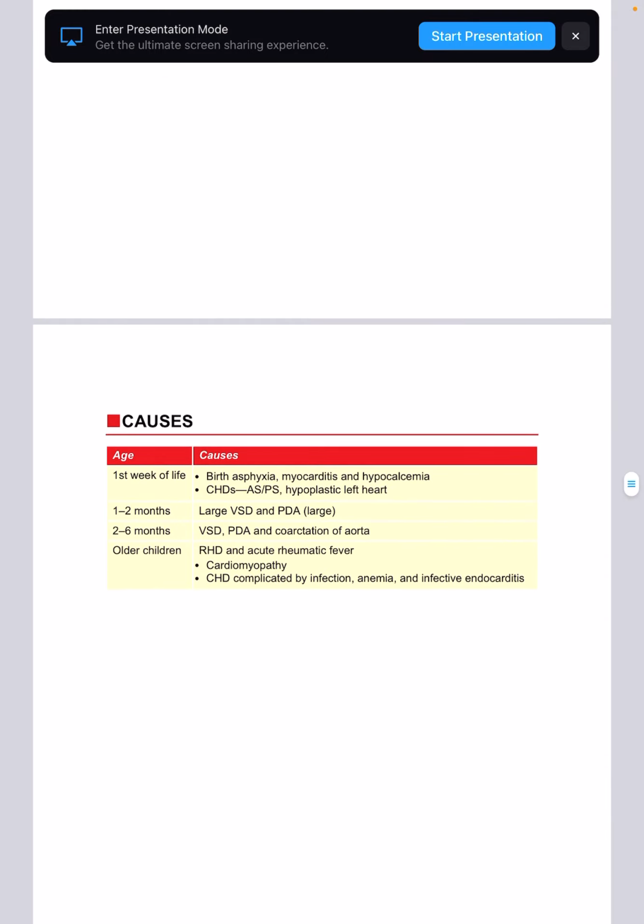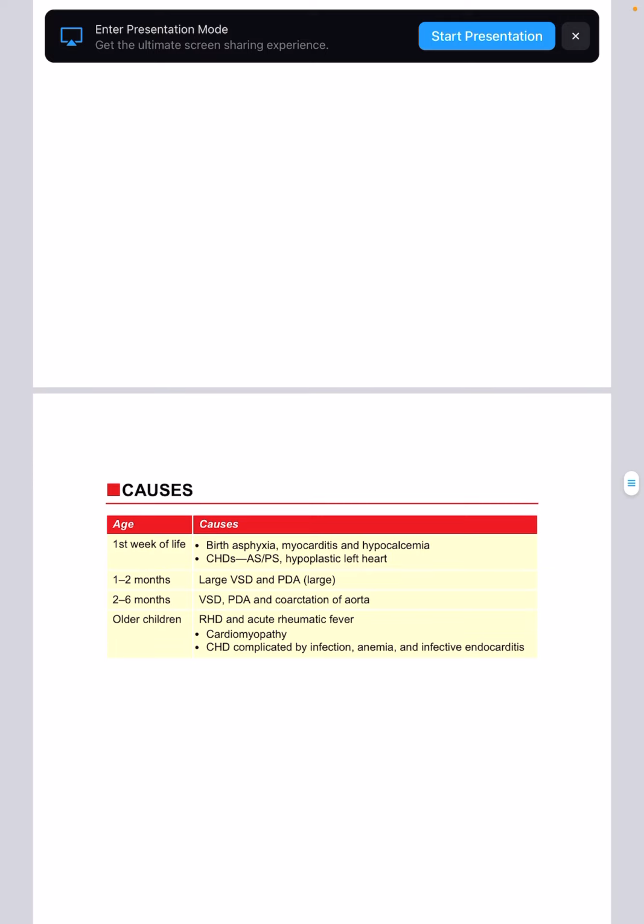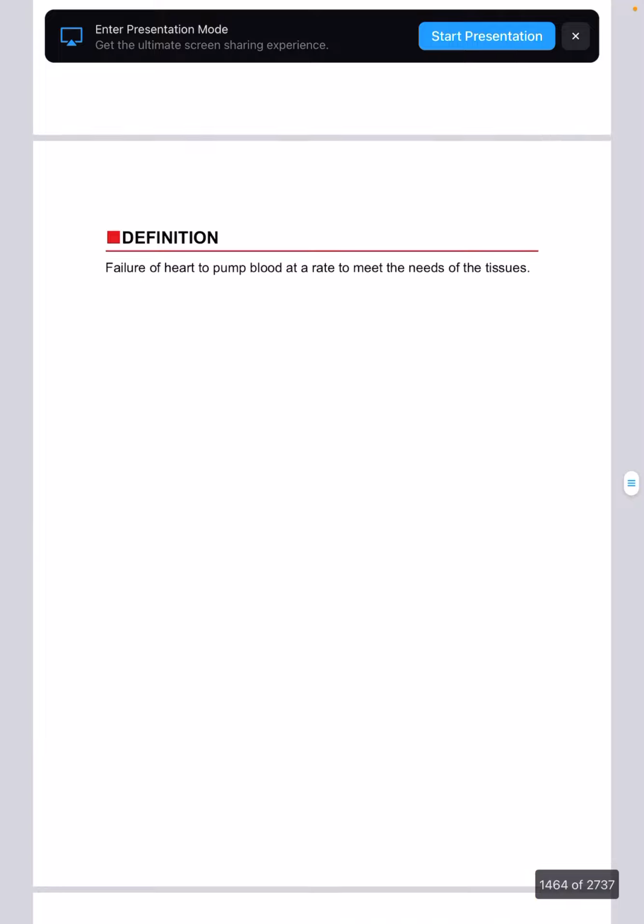What all could be causes in the first year of life? There could be birth asphyxia, hypocalcemia. Then there will be myocarditis and hypoplastic left heart. At 1 to 2 months, large VSD, PDA. At 2 to 6 months, VSD, PDA, coarctation of aorta. In older children, RHD and acute rheumatic fever.